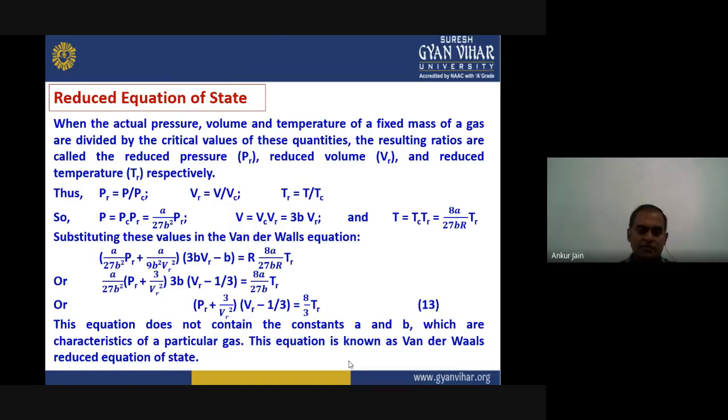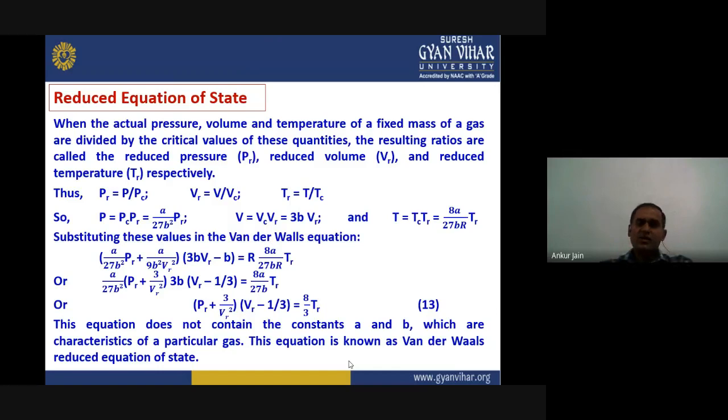When the actual pressure, actual volume and actual temperature of any gas with fixed mass, I mean the gas is taken in a vessel and we fix its mass, are divided by the critical values of these quantities, that is pressure divided by critical pressure, volume divided by critical volume, and temperature divided by critical temperature, then the resulting quantities are known as reduced parameters: PR equals P upon PC, VR equals V upon VC, and TR equals T upon TC.